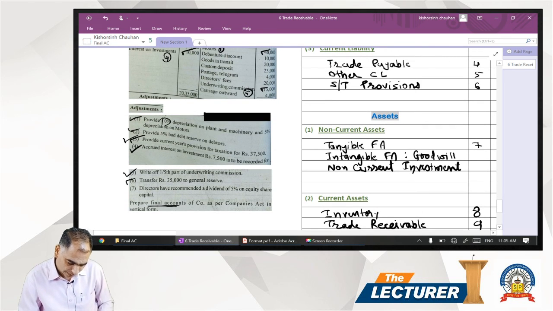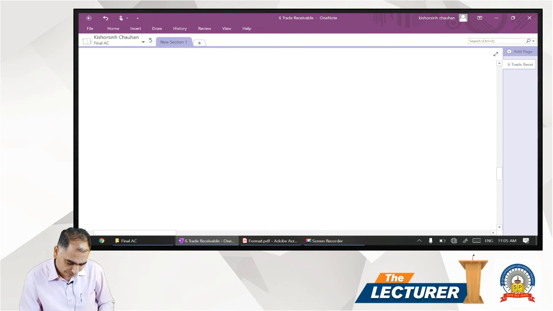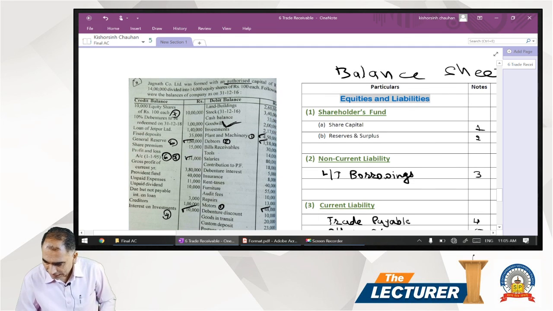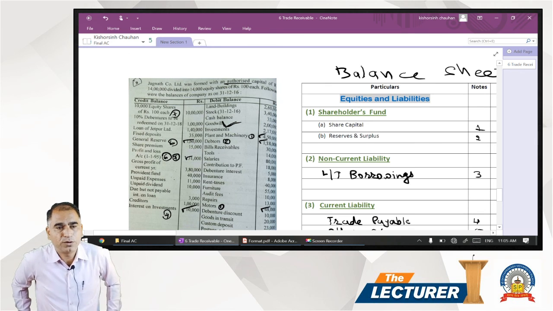Seven, director proposed a 5% dividend on equity shares. If you see the equity shares, it comes to 10 lakh. 10 lakh, 5%, 50,000. The entry is: P&L account debit to proposed dividend.